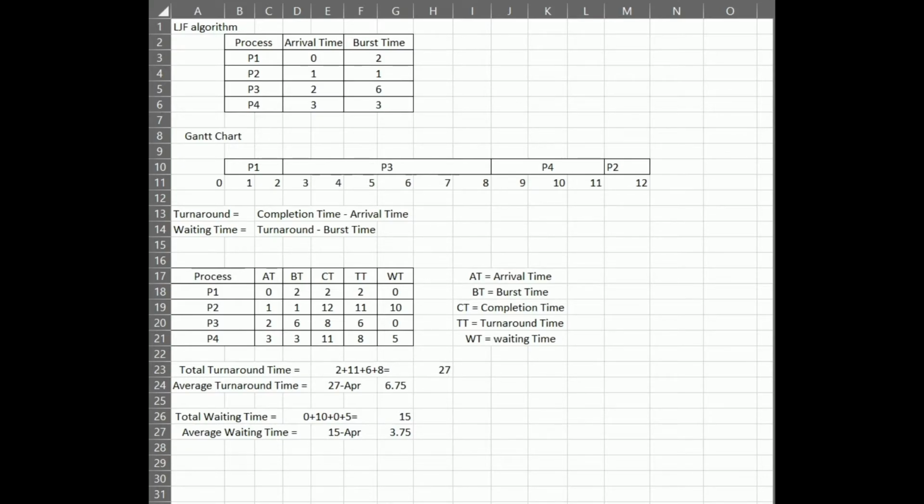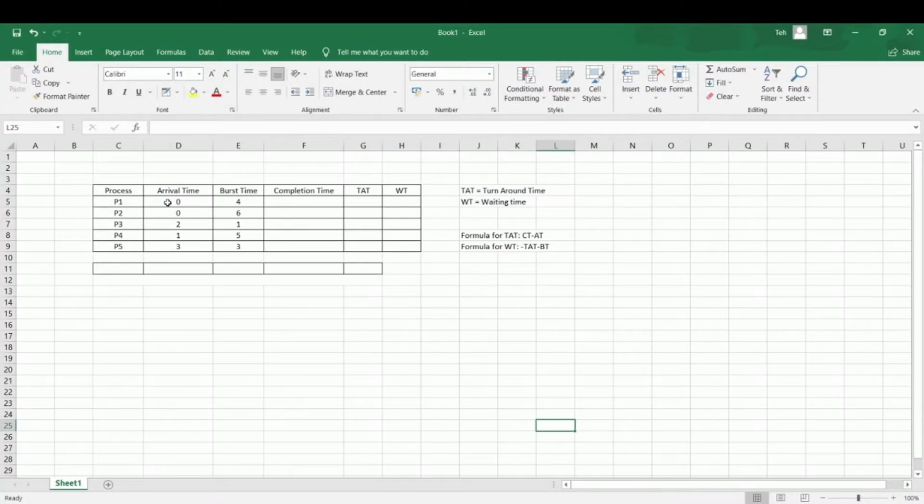Thank you very much. Here, I have prepared a list of data, including process, arrival time, and burst time. Now, I will demo how to calculate the completion time, turnaround time, and waiting time. First, in the calculation, we must draw a Gantt chart to show the completion time and the safe sequence. In this scheduling algorithm, the priority is given to the process having the longest burst time. In these 5 processes, the priority is given to the process that has the longest burst time.